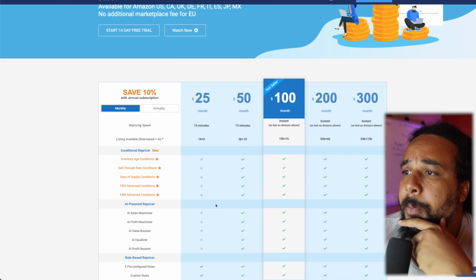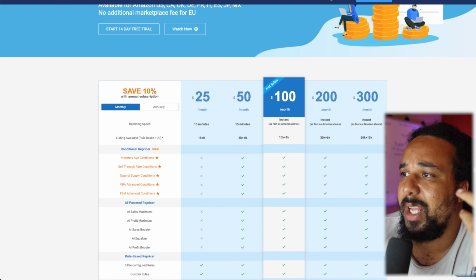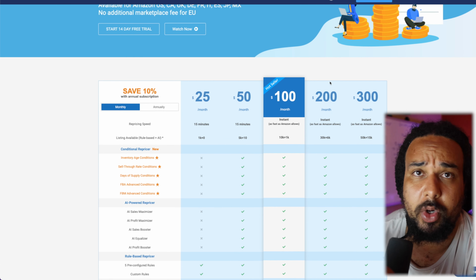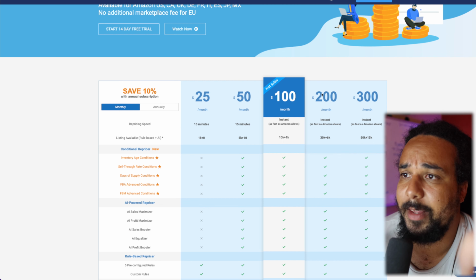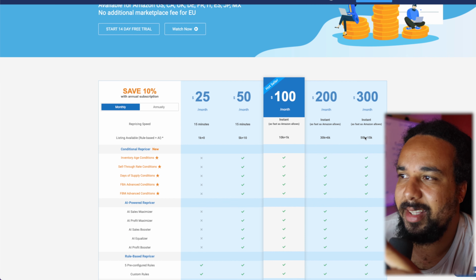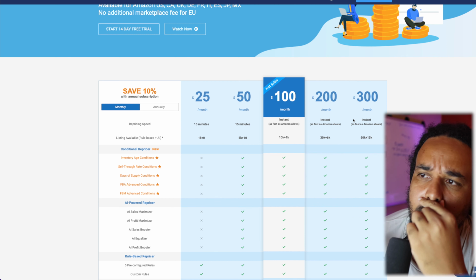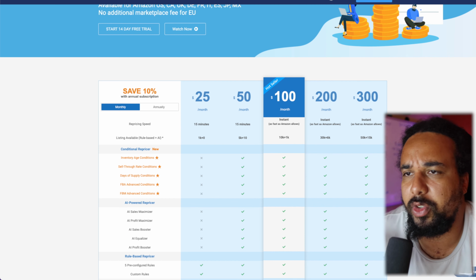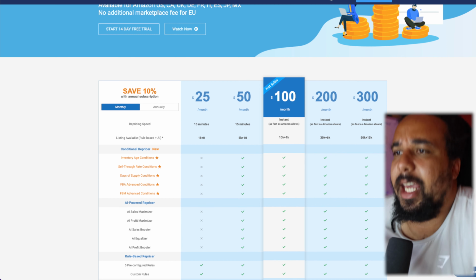And yeah, so let's dive into the computer and actually look at those different things that they have on BQool. As you can see, there's 5 plans over there, and I believe there's one more than that, if you're really enterprise and have more listings than that. I'm not sure, don't quote me on that. I think I saw that when I upgraded, but I'm not sure. But let's look at that.